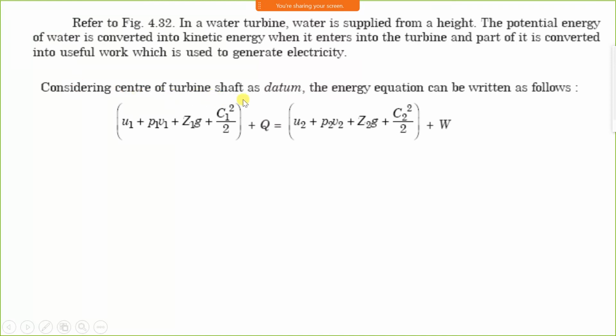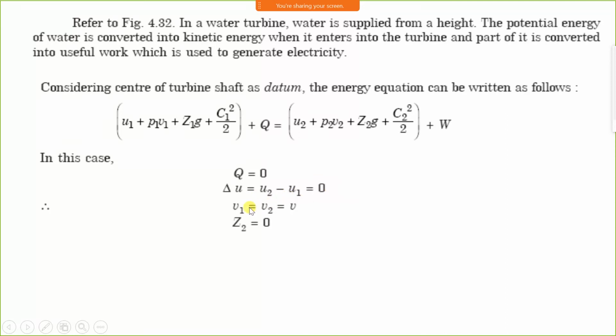Considering the center of the turbine shaft as datum, the energy equation can be written as U1 plus P1V1 plus gZ1 plus C1 square by 2 plus Q is equal to U2 plus P2V2 plus gZ2 plus C2 square by 2 plus W. Now here there is no heat transfer, Q is 0. U1 is 0, U2 is 0, gZ2 is 0.